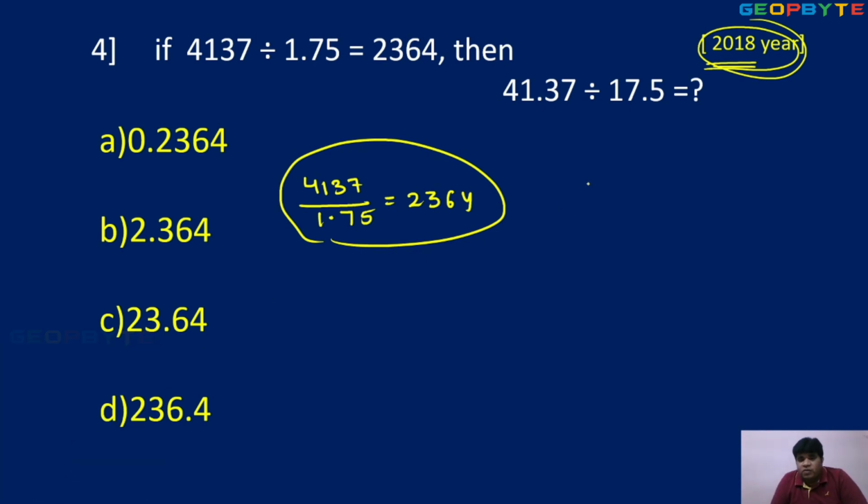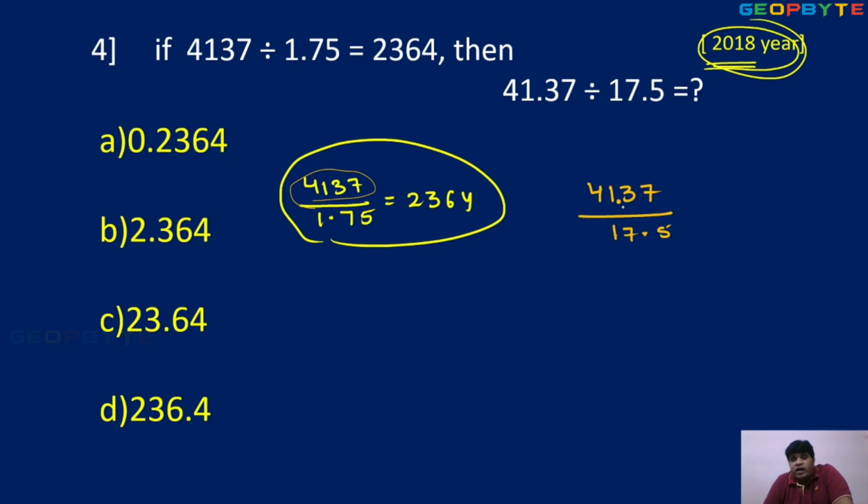Here observe. 4137, 41.37 upon 17.5. What is the value? Okay, here calculations and simplification are not necessary. Concentrate on the question and you get clarity. You want the complete 4137.